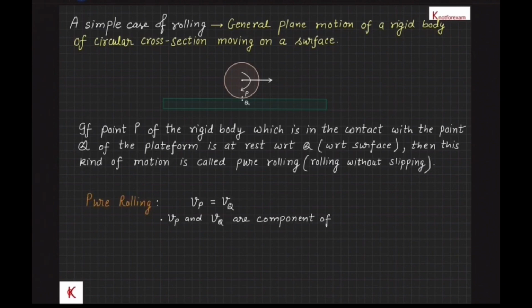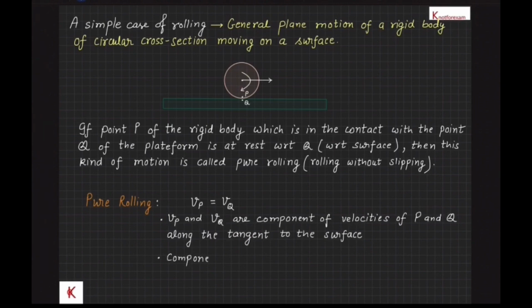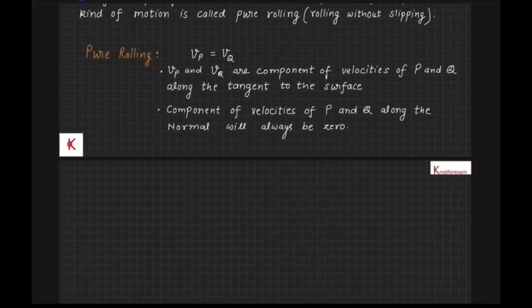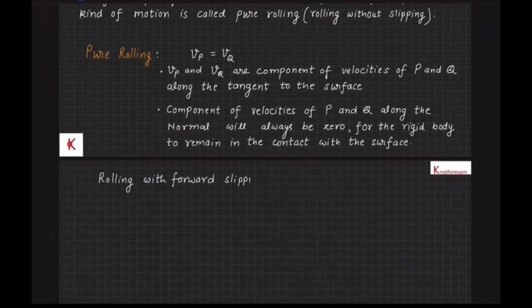Here Vp and Vq are components of velocity of point P and point Q along the tangent to the surface at the contact point. You can easily understand that component of velocities of point P and point Q along the normal will always be 0 for the rigid body to remain in contact with the surface. And for rolling with forward slipping, Vp is greater than Vq, and for rolling with backward slipping, Vp is less than Vq.